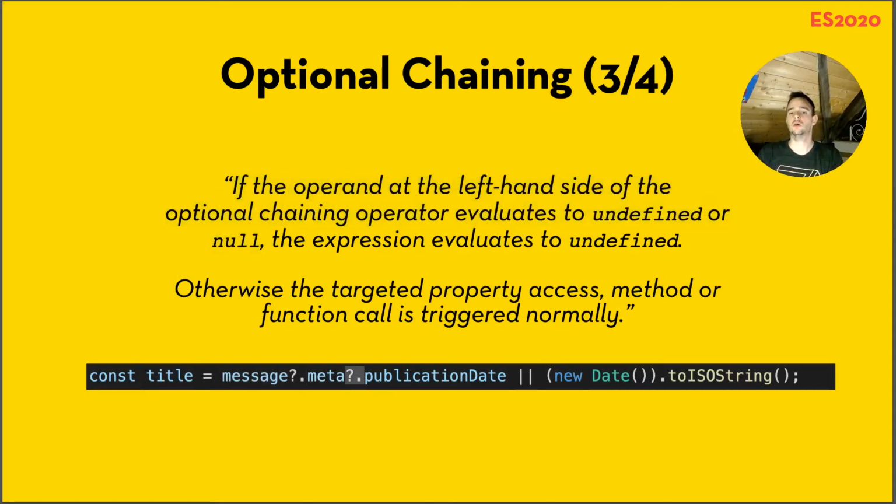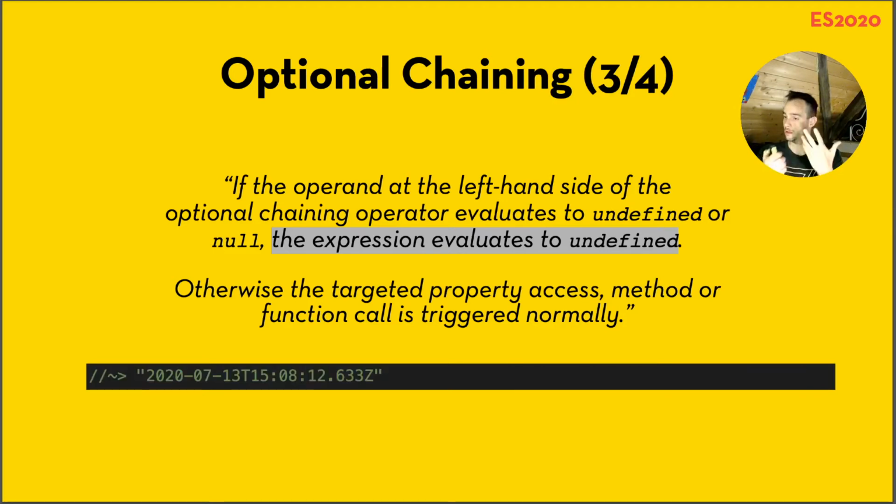Message, that one exists. The next time we encounter the operator, message.meta, is that one null or undefined? Oh, that's actually the case. That is undefined. So then it says the whole expression evaluates to undefined. So this being the whole expression, we get back undefined or new Date().toISOString(), and we actually then return the new Date().toISOString() on screen.